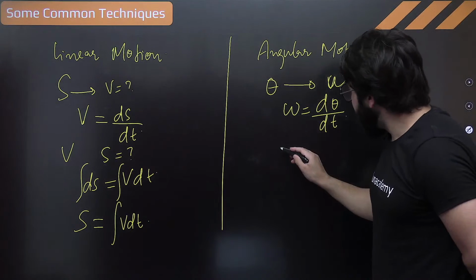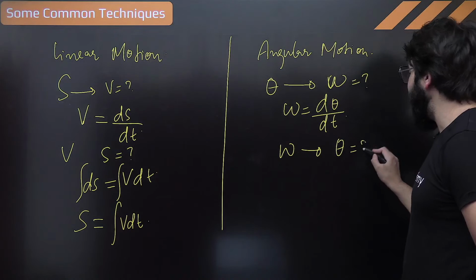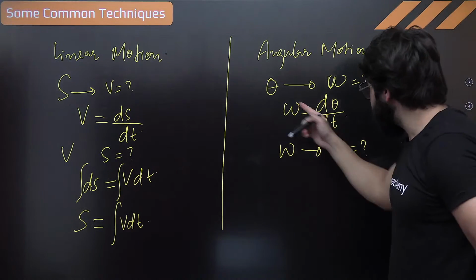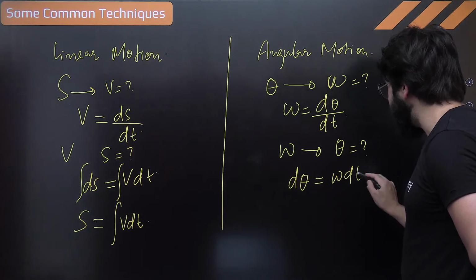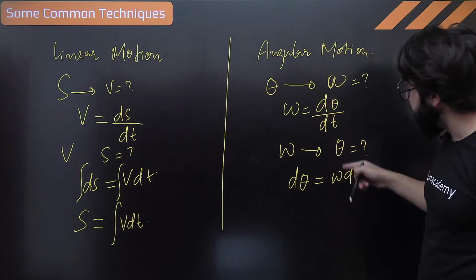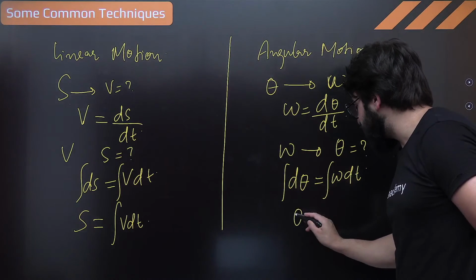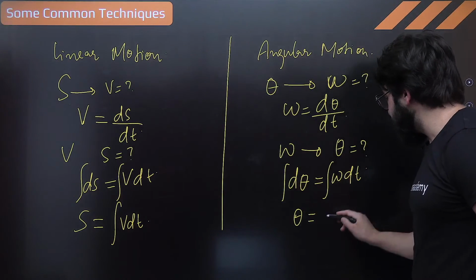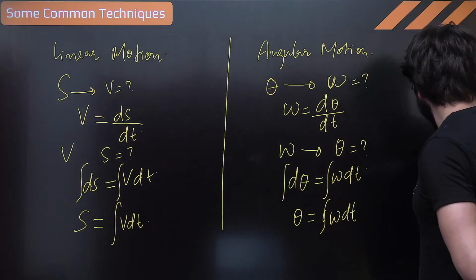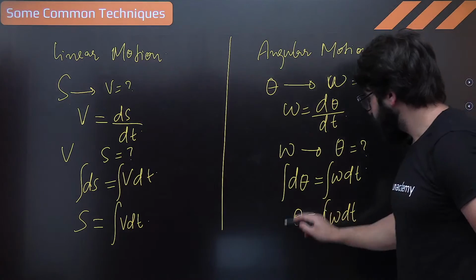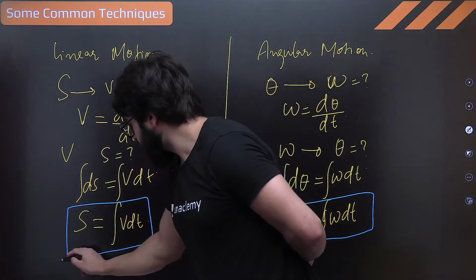Now, if angular velocity is given, you are supposed to find theta. In that case, what will you do? Reverse process. d theta is nothing but omega dt. Over here you differentiate, over here you integrate. So the integration of this will give you the total theta. That is nothing but the integration of omega dt exactly.